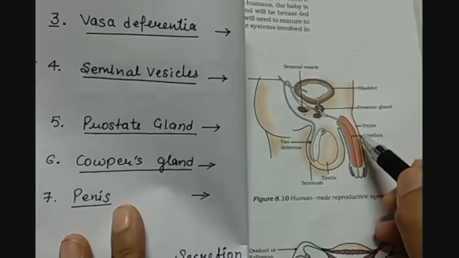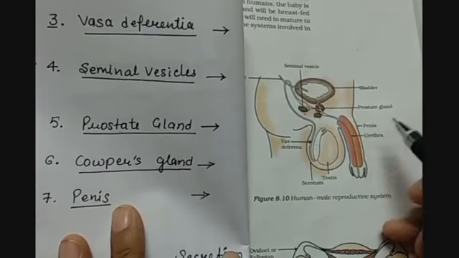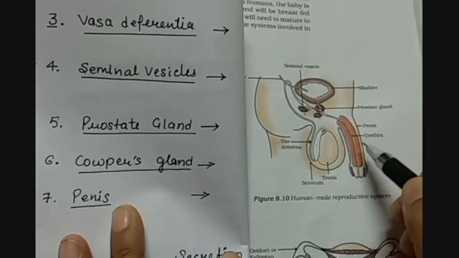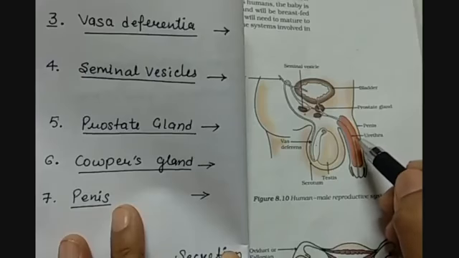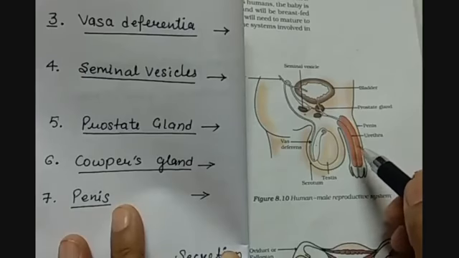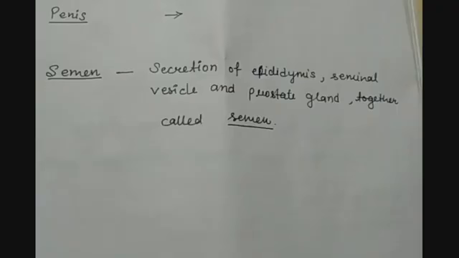The function of the penis is discharge of urine, and ejection and deposition of semen in the genital tract of the female. So the penis is here to excrete the urine out of the body. Along with that, it also delivers the semen into the female genital area. I was telling you a name called semen.